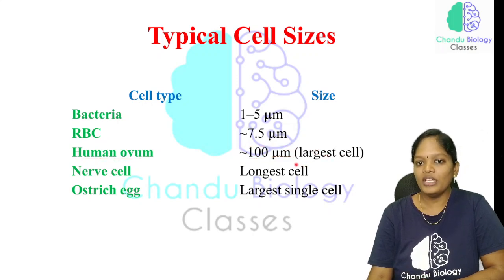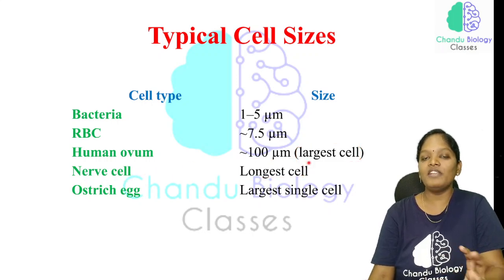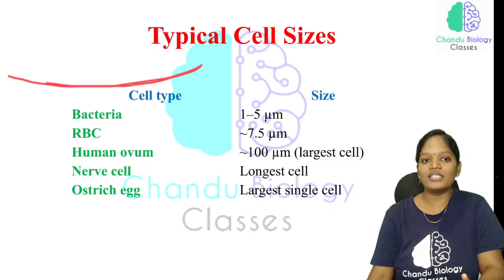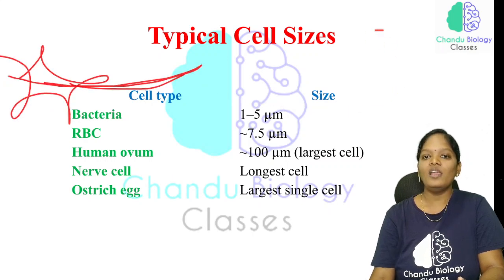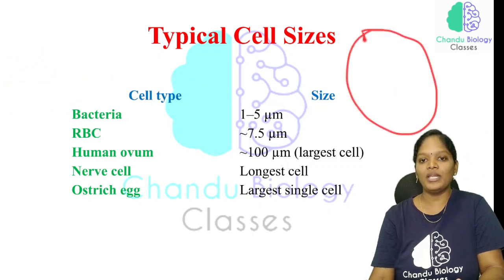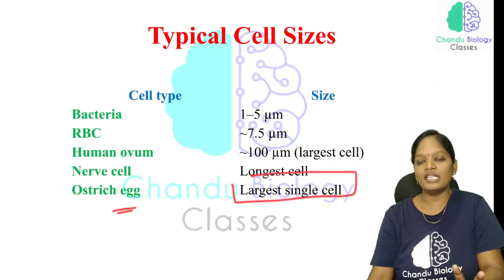100 micrometers. Okay, so this is the largest cell. And this is the nerve cell, which is also the longest. See, there is a difference between largest and longest. Longest means the nerve cell will be like this, the longest cell. Largest means like this, the largest cell. The ostrich egg is the largest single cell.